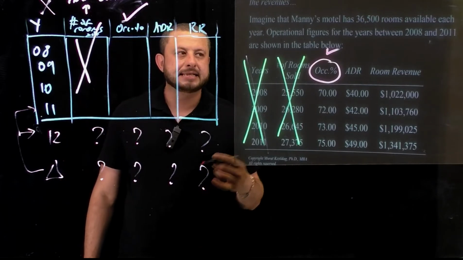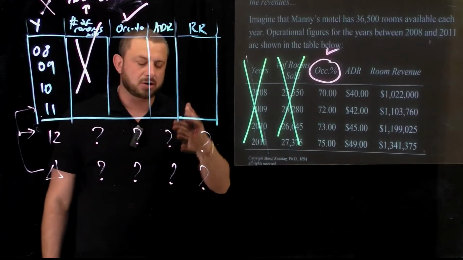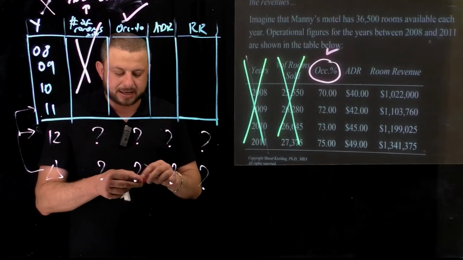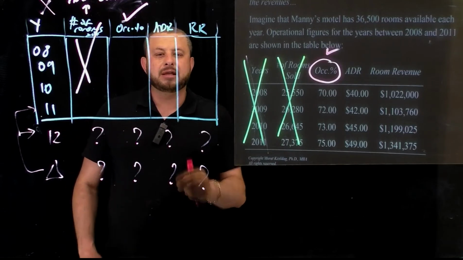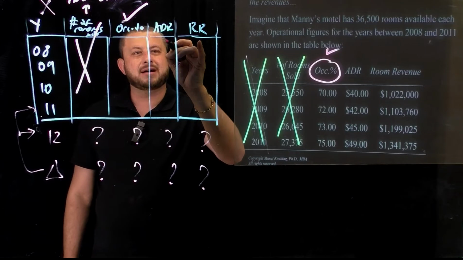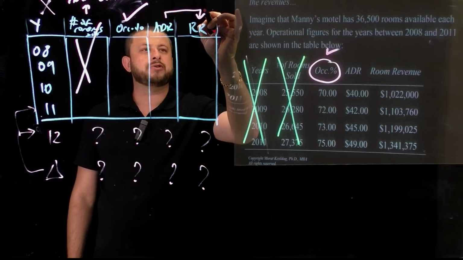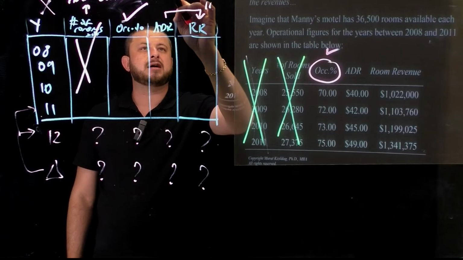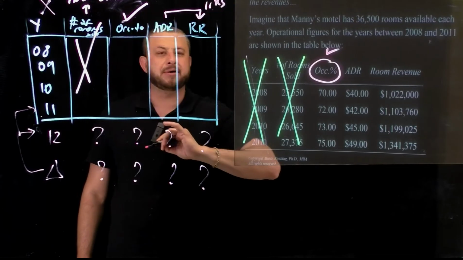ADR is set independently, just like occupancy percentage. Occupancy percentage is set by the consumer, customer traffic. Let me just talk about ADR. Since ADR drives room revenues, because room revenues are equal to ADR multiplied by number of rooms sold, am I right?